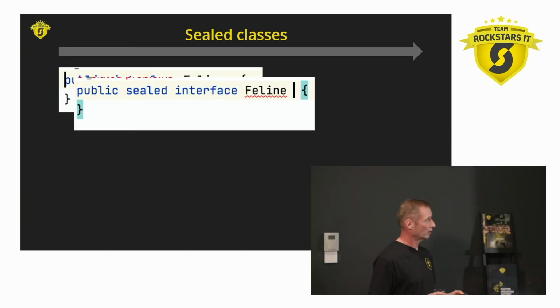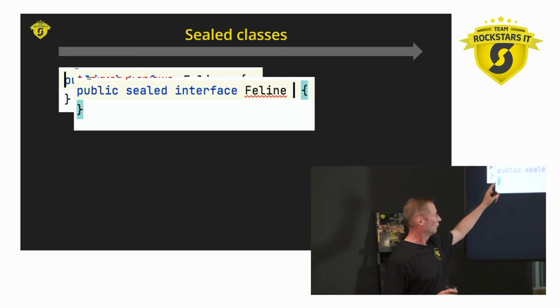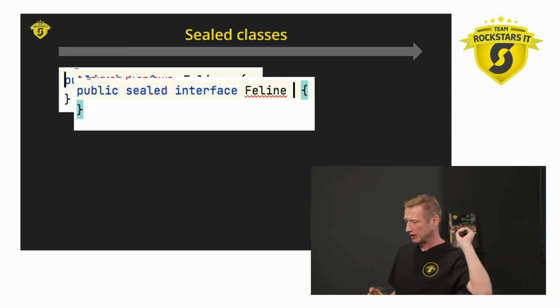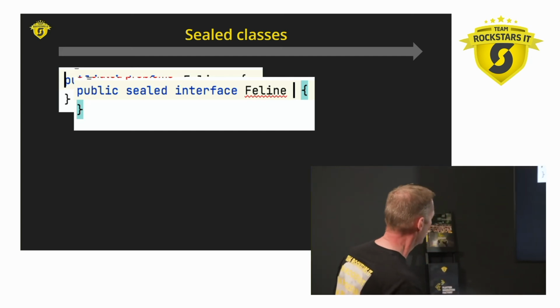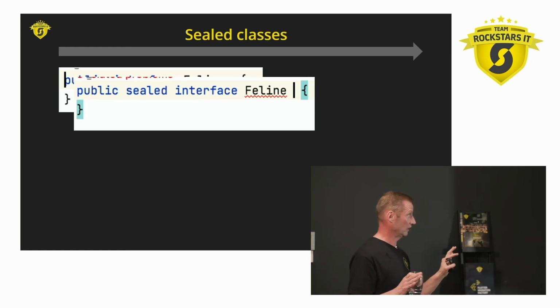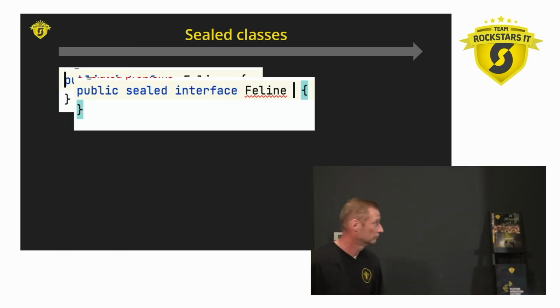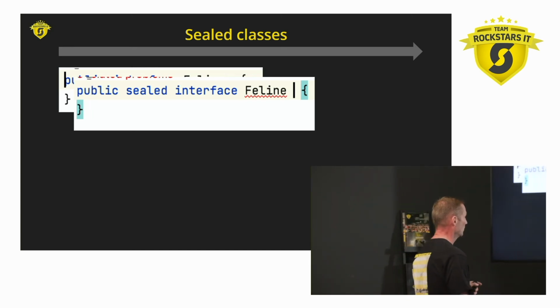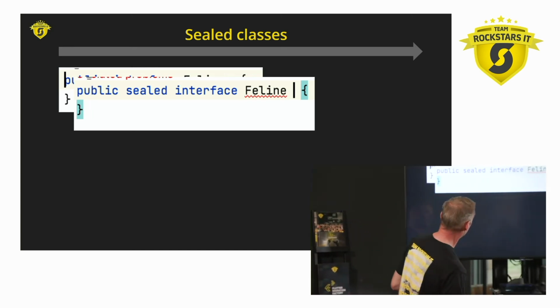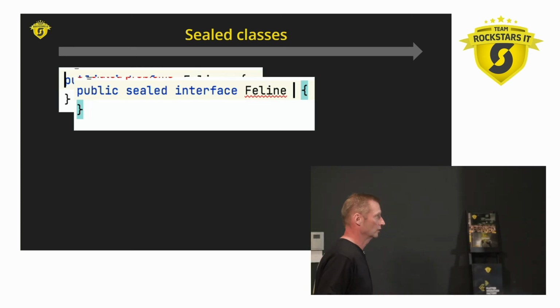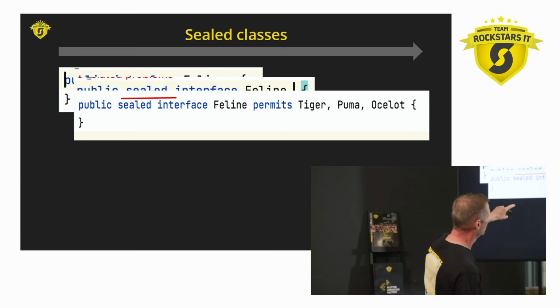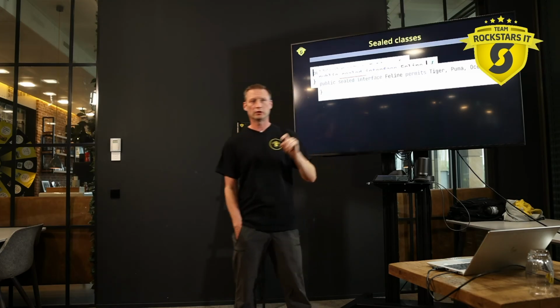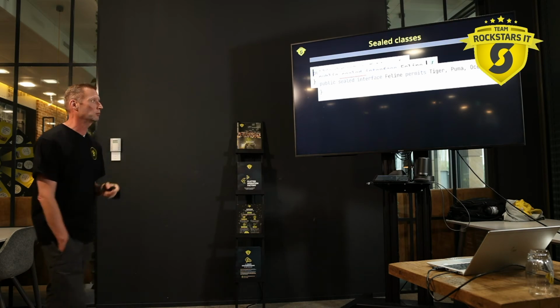And basically, how we're going to change this is that you're telling now public sealed interface feline. It says here interface. We have both sealed classes and sealed interfaces. So I'm saying, oh no, wait a minute. This interface is sealed. Not everyone is just allowed to subclass me. I'm special. And you have to be special too. And you can already see that the compiler says, okay, it's okay that you think you're special, but who are the other special ones? So you have to tell it with the permits clause, okay, tiger, puma and ocelot, they're really special too, so they are allowed to subclass me.